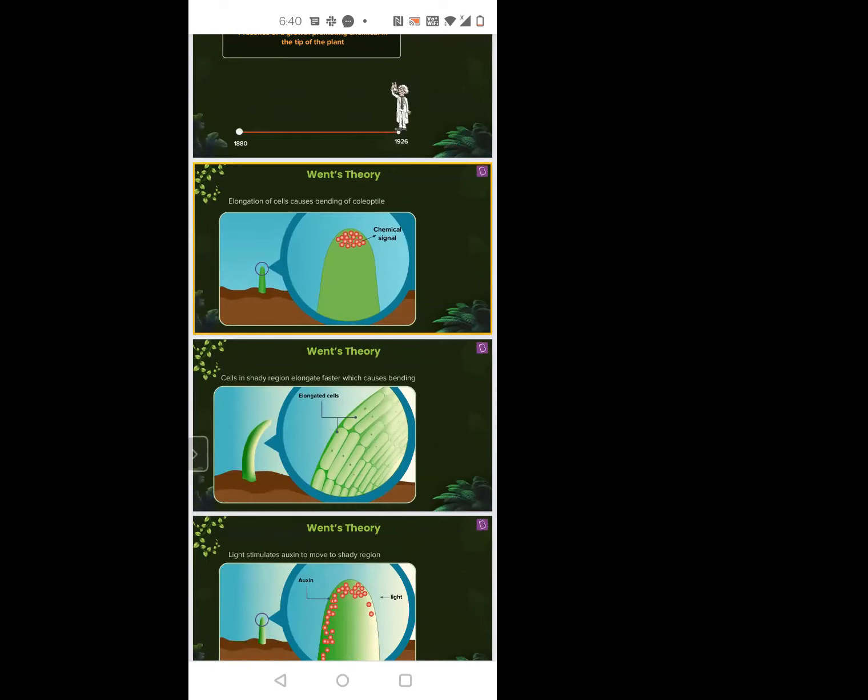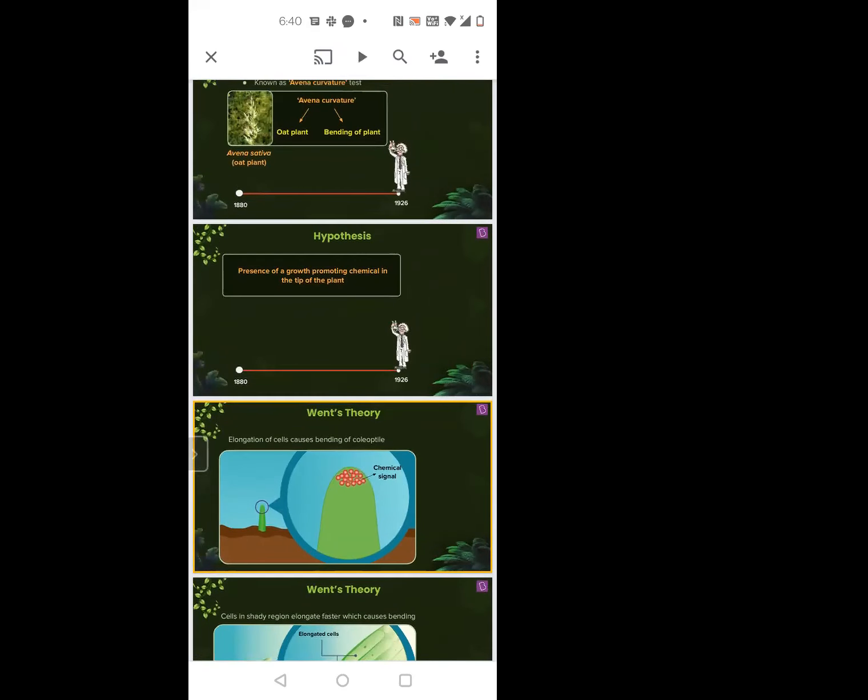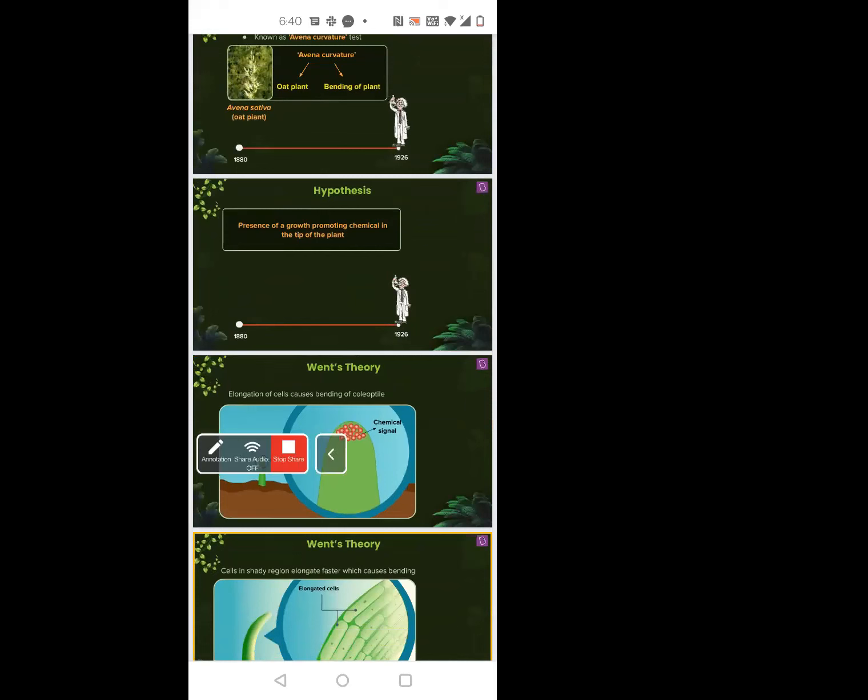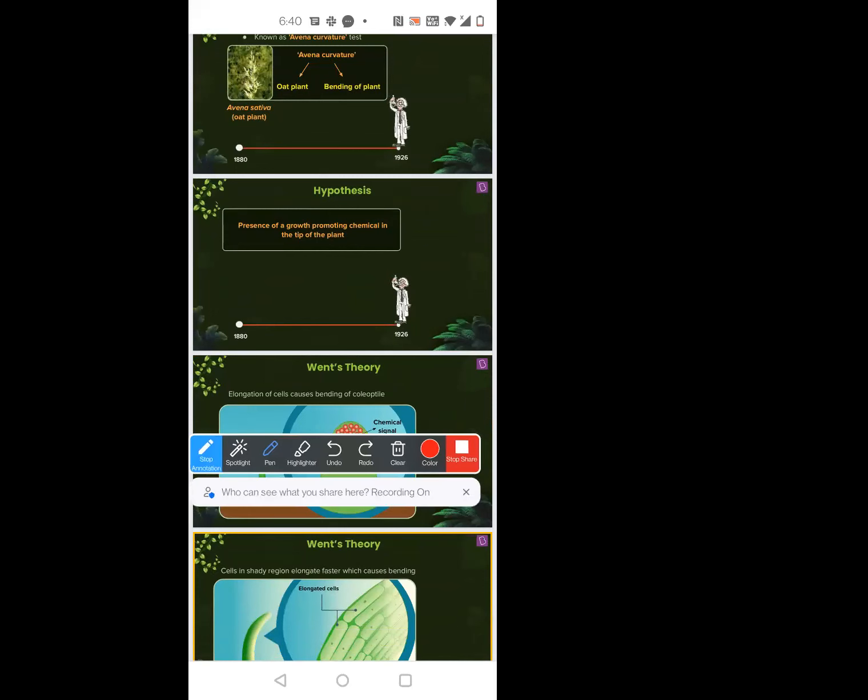Okay, now the next thing. I don't know why you didn't ask me this question. How is it that it is bending towards the light side? Auxin is, I don't know, sensitive to light or something. How is the auxin working? Ma'am, it will get light and it will start moving. So in what direction? This is what you need to understand, okay?